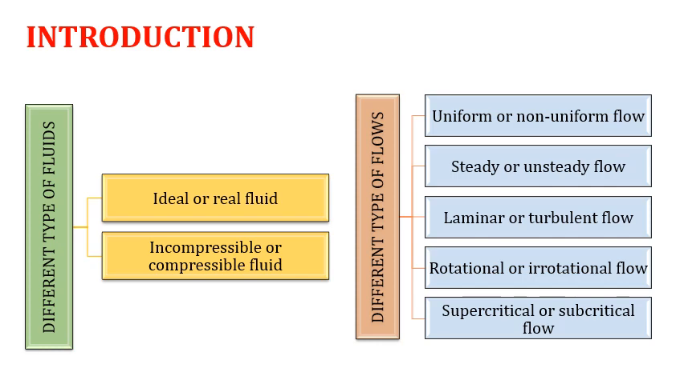So we are going to discuss different types of fluids and different types of flows. In types of fluid, we mean ideal or real fluid, incompressible or compressible fluid. But in types of flows, we have different types of flows defined: uniform flow or non-uniform flow, steady or unsteady flow, laminar or turbulent flow, rotational or irrotational flow, supercritical or subcritical flow. We are going to see them one by one in a little while.